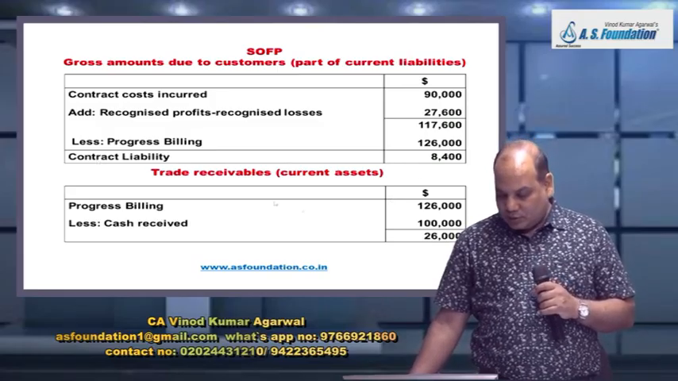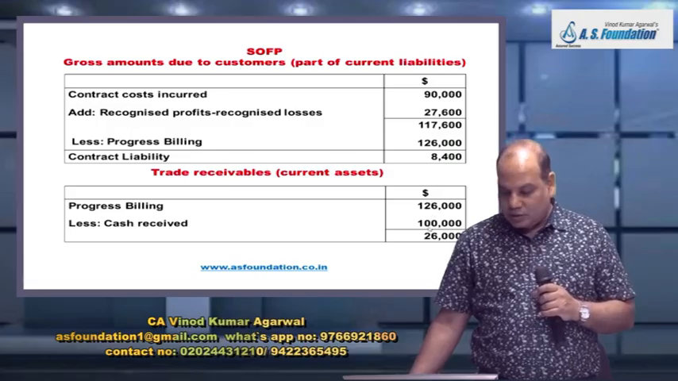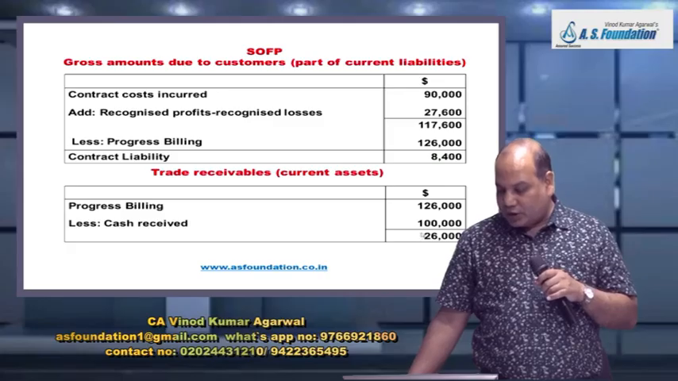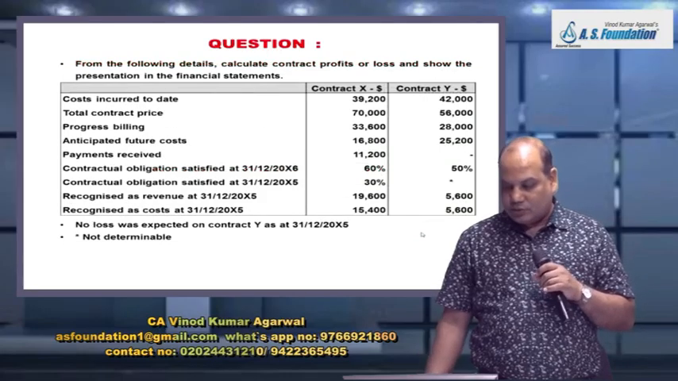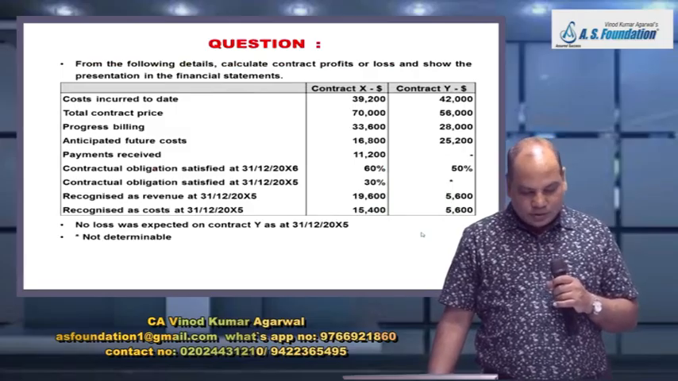Okay. And similarly, the trade receivable figure will change. Progress billing 1,26,000, right? Cash received 1 lakh. So now the trade receivable will be 26,000. Is it right? Is it understandable?